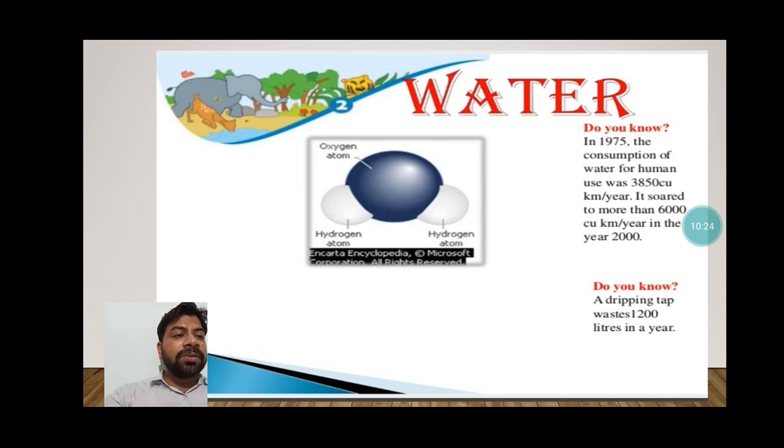Next is, do you know a dripping tap wastes 1200 liters in a year? Many a time you just leave the tap open, and drop by drop it used to just waste the water. So in this way, one data estimated that 1200 liters of water is wasted in such a manner.